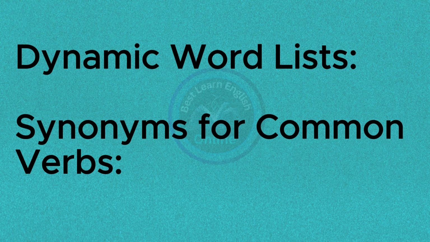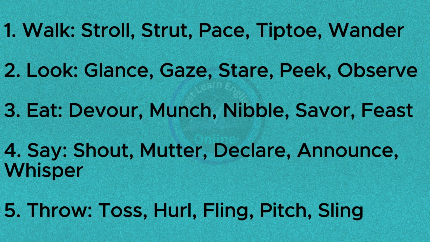Dynamic word lists. Synonyms for common verbs. 1. Walk, stroll, strut, pace, tiptoe, wander. 2. Look, glance, gaze, stare, peek, observe. 3. Eat, devour, munch, nibble, savor, feast. 4. Say, shout, mutter, declare, announce, whisper. 5. Throw, toss, hurl, fling, pitch, sling.